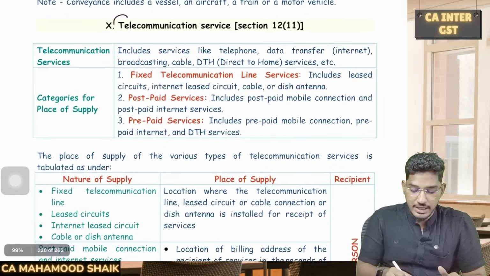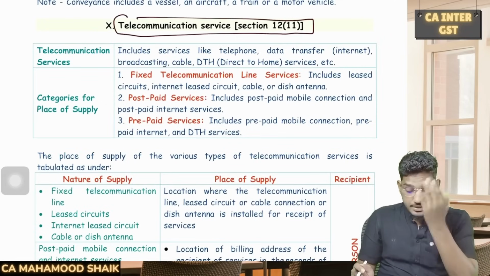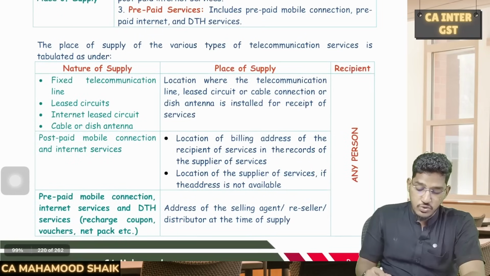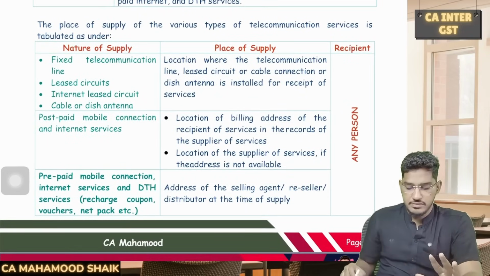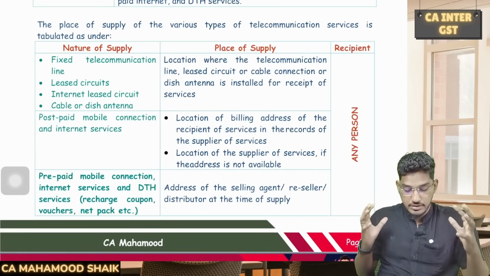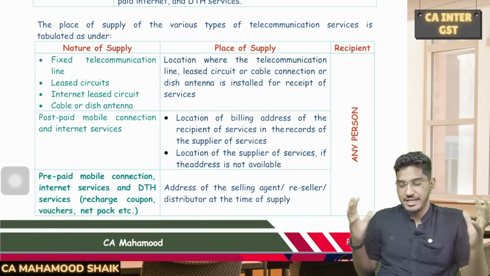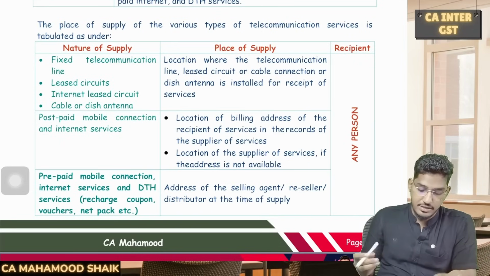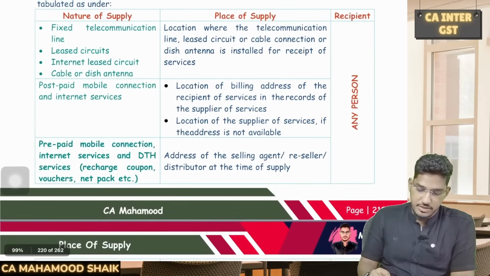Now let us come to telecommunication services. How to determine the place of supply for telecommunication services? This we have to pay attention to. When I say telecommunication services, there will be different kinds of telecommunication services: postpaid, prepaid, then we have leased circuits. The things which will be included in telecommunication services are very broad, a wide range of services get covered there. So for different services, they have told how to determine the place of supply.